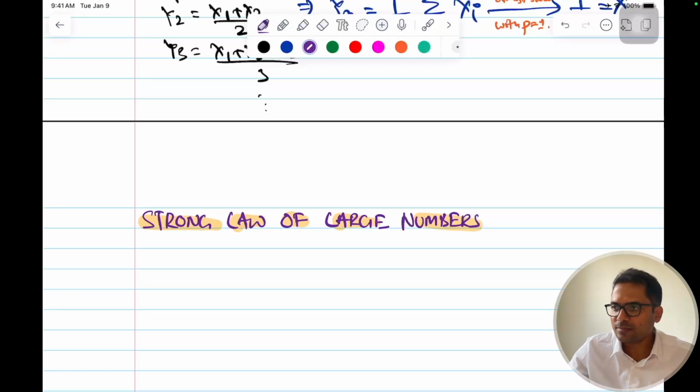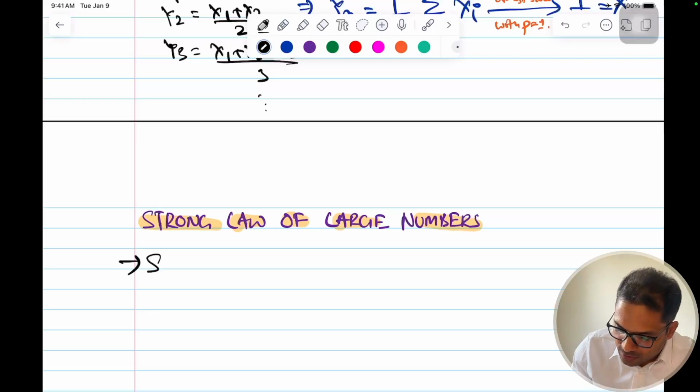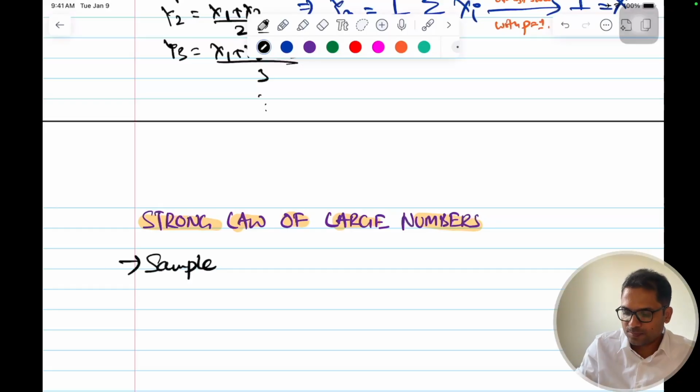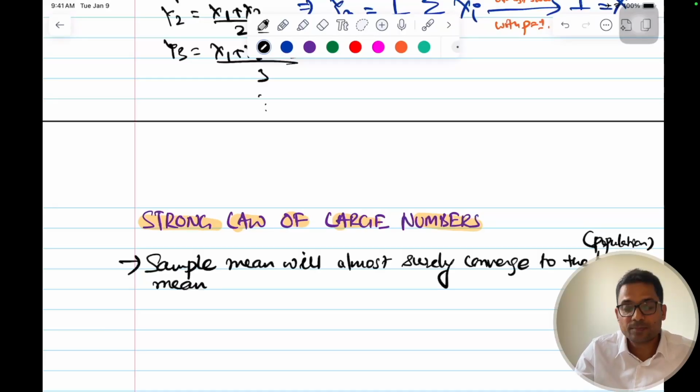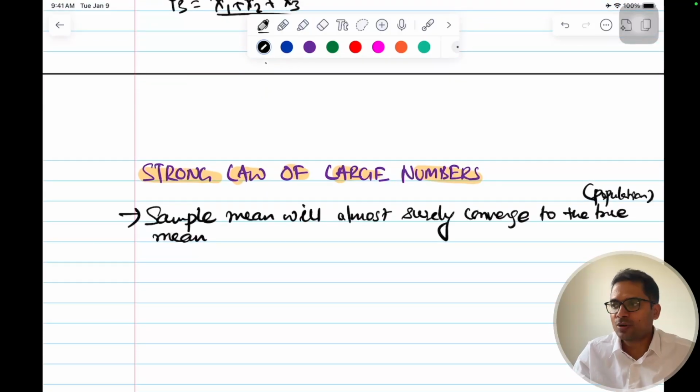The strong law of large numbers says that the sample mean will almost surely converge to the true mean, or sometimes we say the population mean. This is what the strong law of large numbers says.